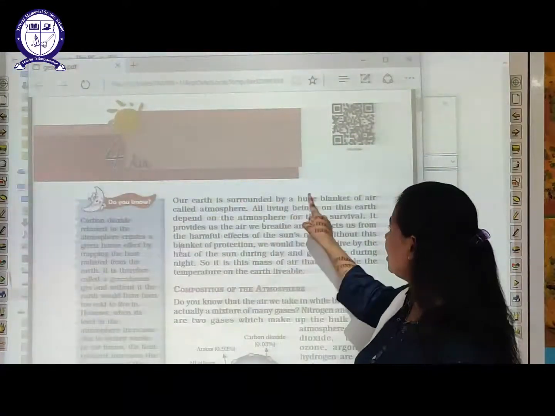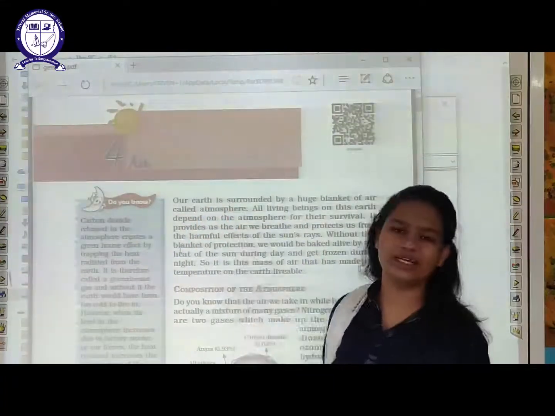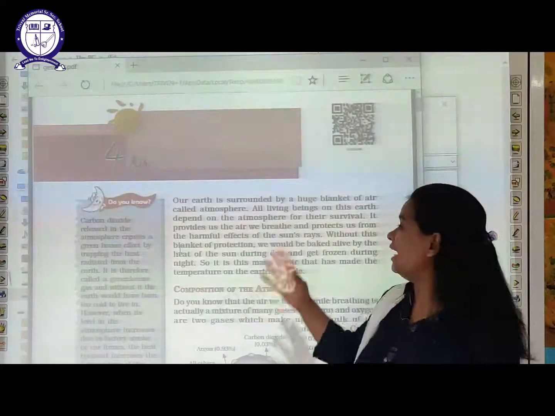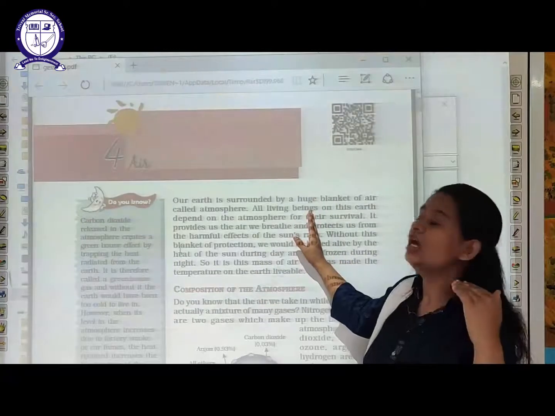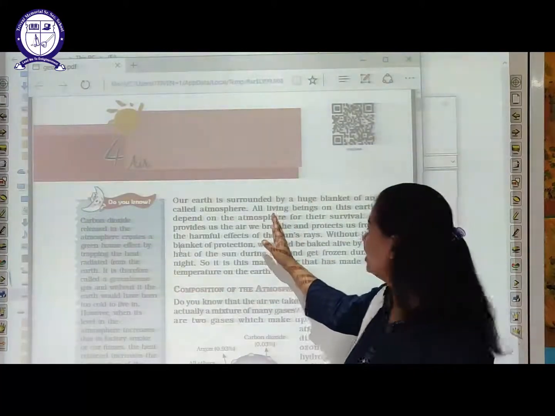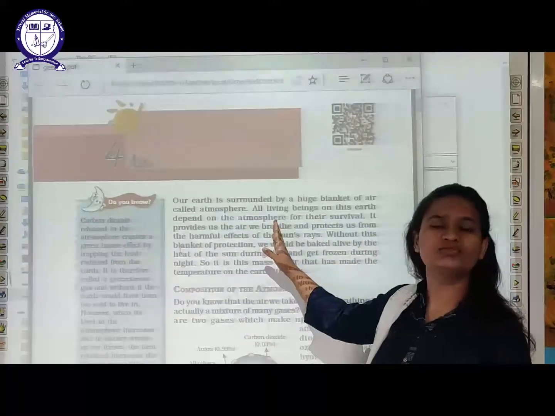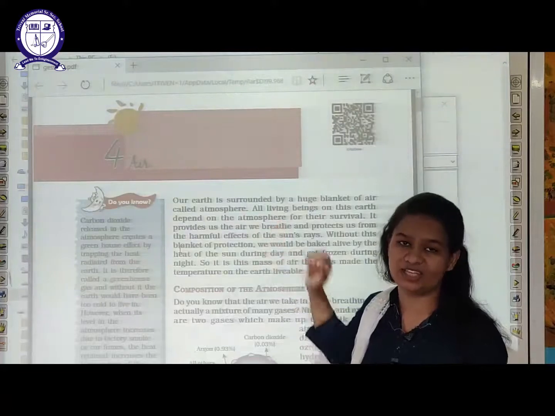The earth is surrounded by a huge blanket of air and it is called the atmosphere. As I already told you, all living beings need this layer to survive. If the atmosphere were not there, human beings or living beings could not survive.